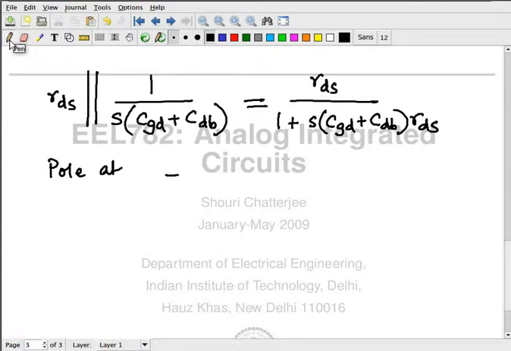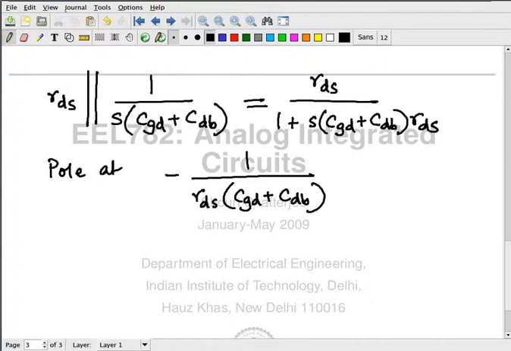What's the unit of pole? What are the dimensions? Frequency. What are the dimensions of R times C? Time. Okay? So a pole will be 1 by RC. Fantastic? Any problems so far? No problems. Okay.